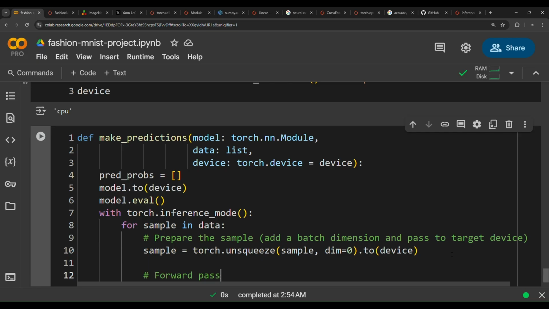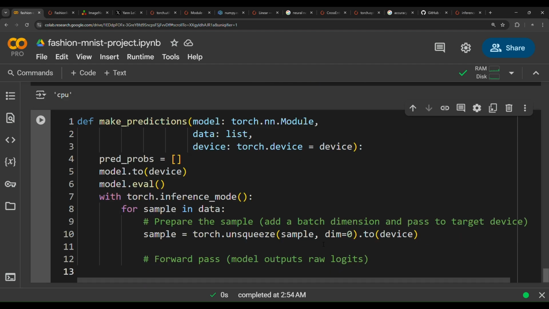Forward pass, and then the model outputs raw logits. As we said before, the model always outputs raw logits. So pred_logit equals model and then pass sample. We're going to pass this sample through the model, and then the model will produce logits. And then we're going to store these logits in this variable pred_logit.